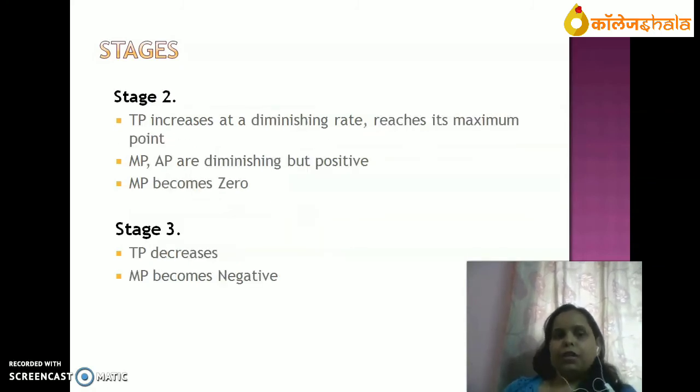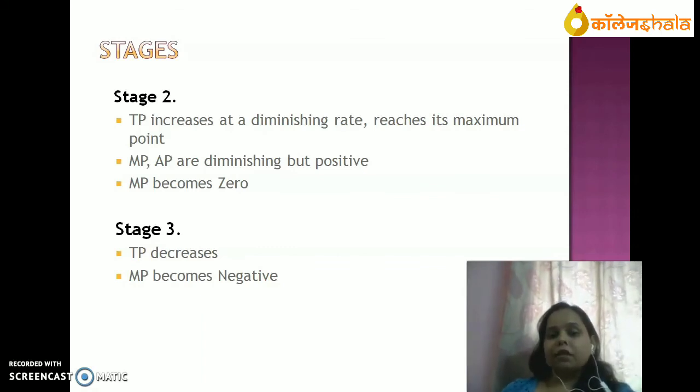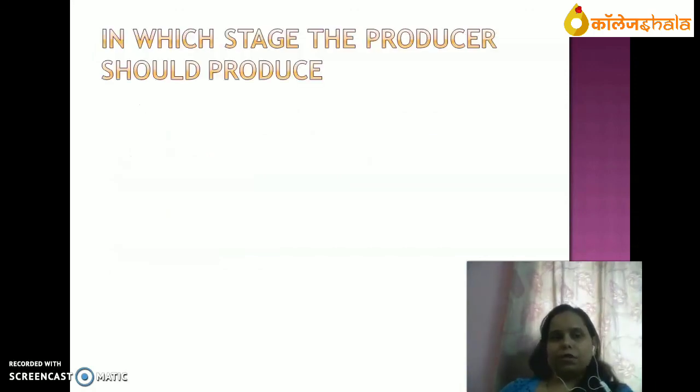In stage 2, TP increases at a diminishing rate, reaches its maximum point. When TP is maximum, MP becomes 0. MP and AP are diminishing but positive. In the second stage, marginal product and average product both are decreasing but still positive, and MP became 0. In third stage, TP started declining, and marginal product became negative, but AP is still positive, decreasing but still positive.